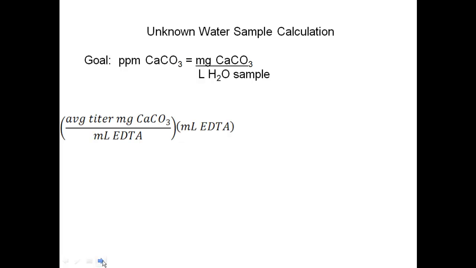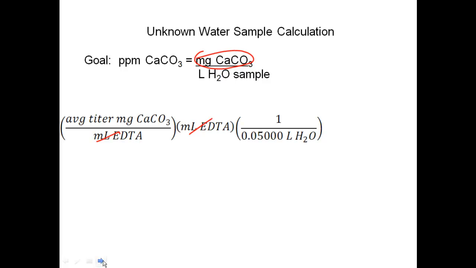So my milliliters of EDTA cancels. Now I know how many milligrams of calcium carbonate I have in that whole sample. By multiplying, I have my numerator. Now, I want that per amount of water. All I have to do is divide by the size of my water sample, which in our experiment is 50 milliliters, so we convert that to liters to get the correct units.